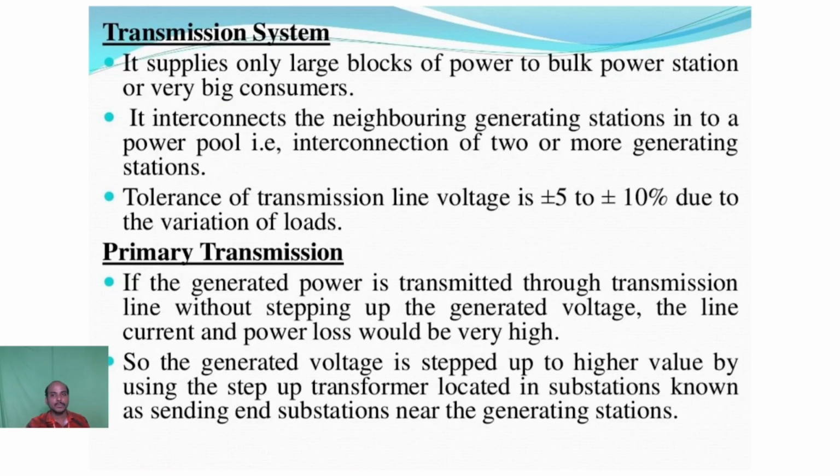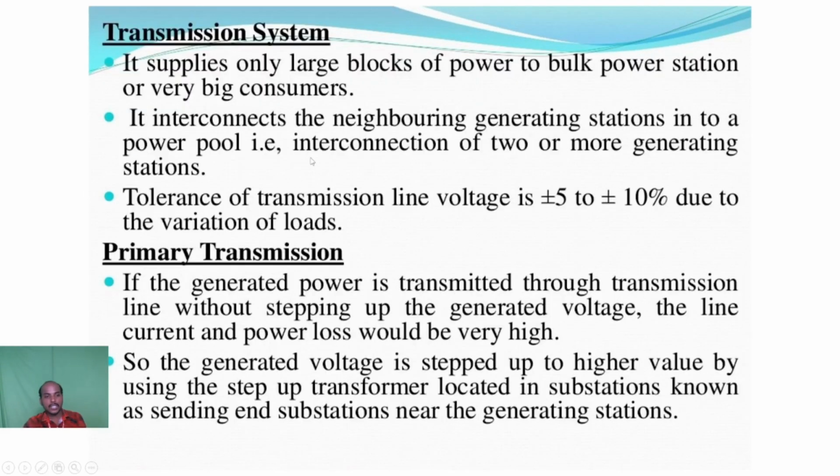And next one, the transmission line. The transmission line is used to connect the generating station and the receiving station. Without transmission lines, we can't carry power from one place to another. So the transmission system is very important. In the transmission system, we mainly use step-up and step-down transformers. The input of the transformer depends upon the distance between the generating station and the receiving station, so the rating of the transformer will vary.